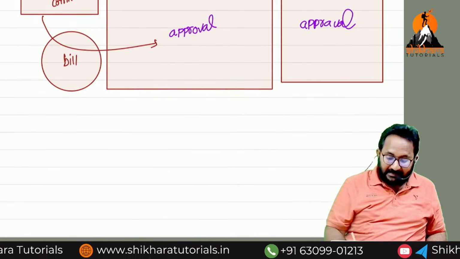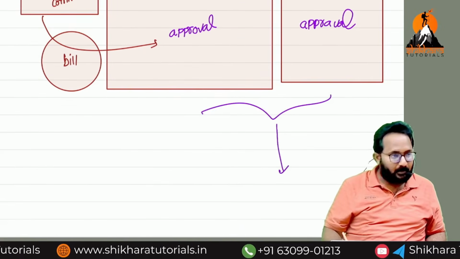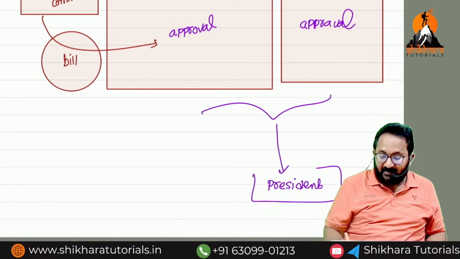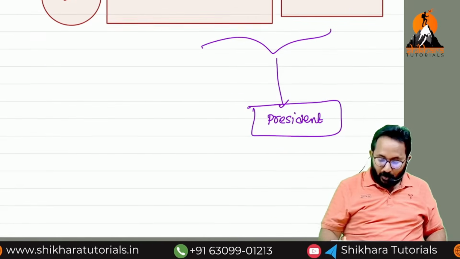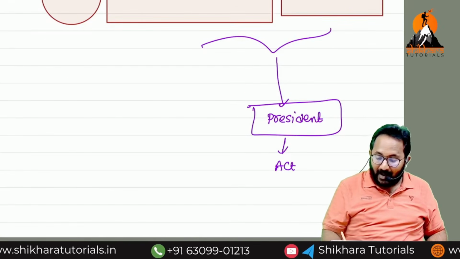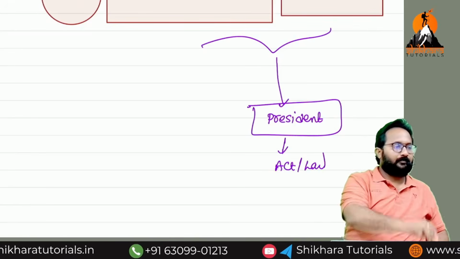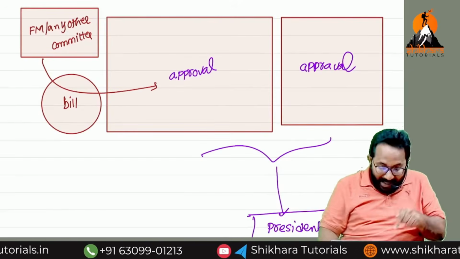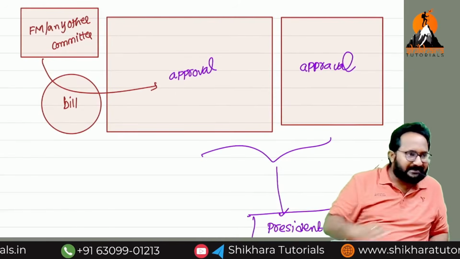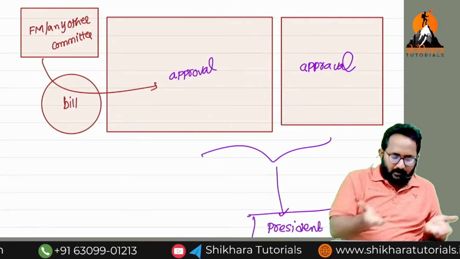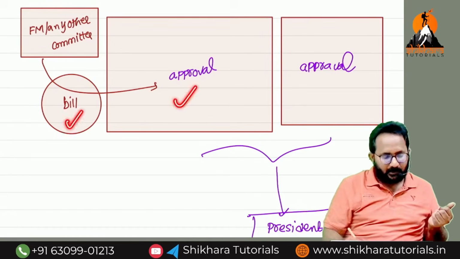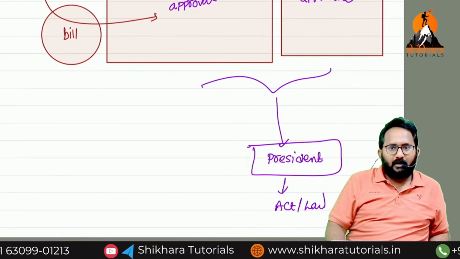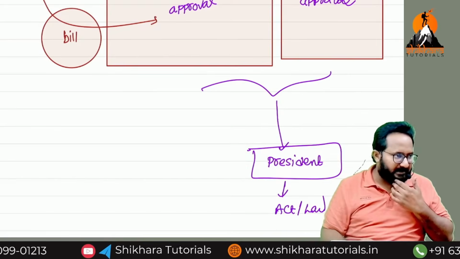If approval is done, that will be forwarded to whom? President. Yes, if the president gives assent, meaning his signature, that bill will be converted into an act or law. Every time this is the procedure if they want to frame any law at parliament level. But at state level, any minister will introduce the bill, MLAs will approve. Then whose consent is required? Governor's consent is required. Understood? This is the procedure for framing the laws.